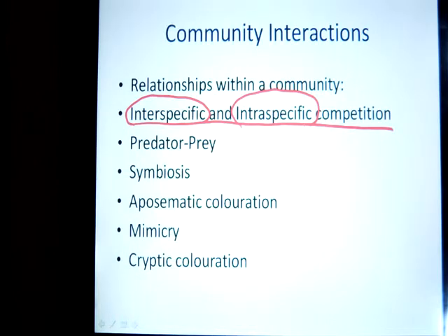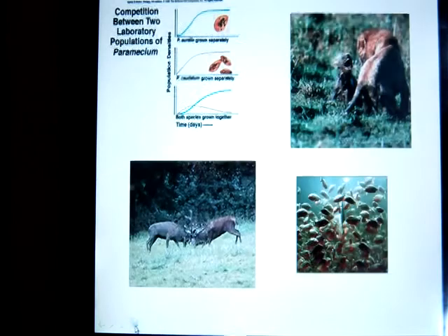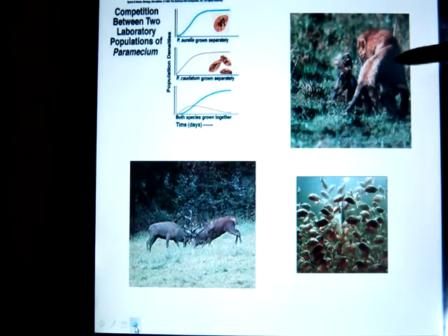So there's the first topic. Now let's take a look at a few examples here. It's kind of faded a little bit, but we see what looks like a lion and a jackal or a hyena fighting over some kind of carcass. So they're competing, and the lion and the hyena are different species, therefore that would be an example of interspecific competition.